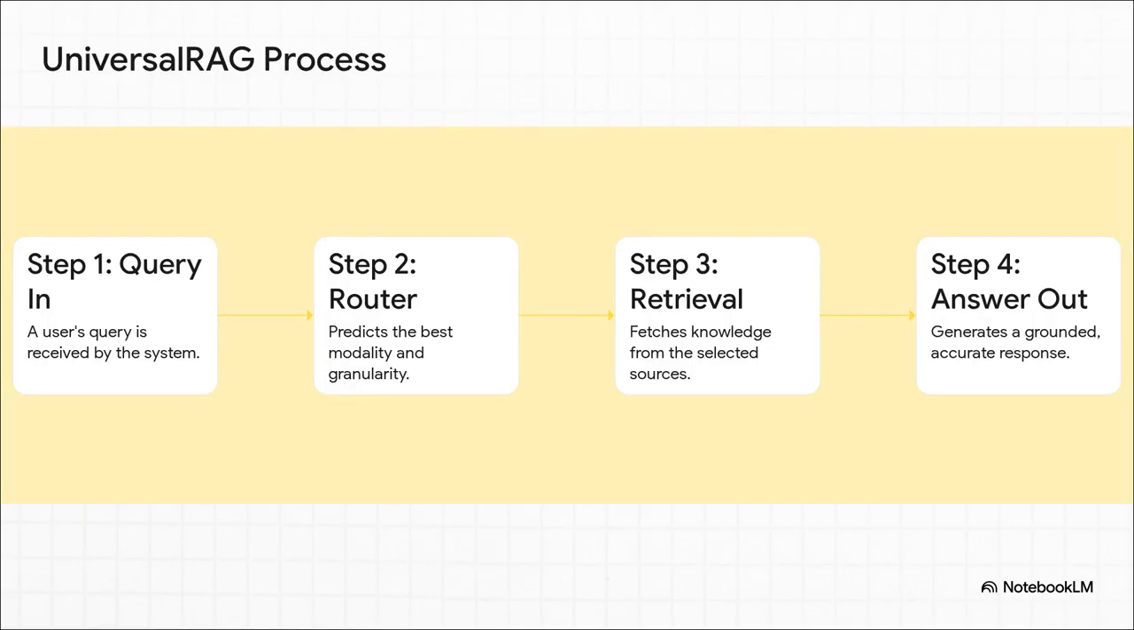And it all comes together in this really clean four-step process. First, it gets your question. Second, that smart router analyzes what you're asking. Third, it picks the best place to find the answer. And notice, it can be multiple sources. And finally, it uses that hand-picked information to generate a way better, richer answer.